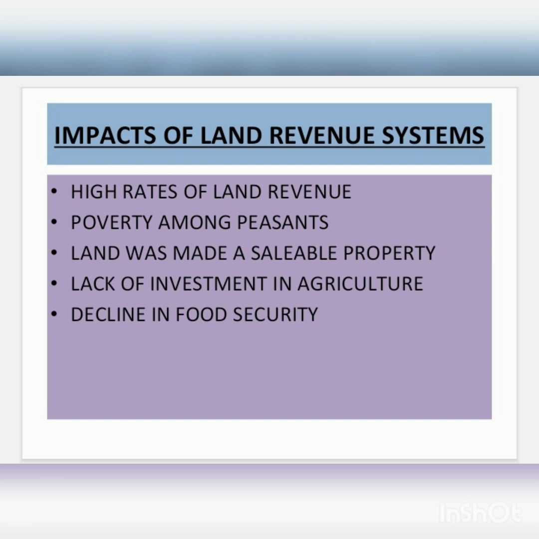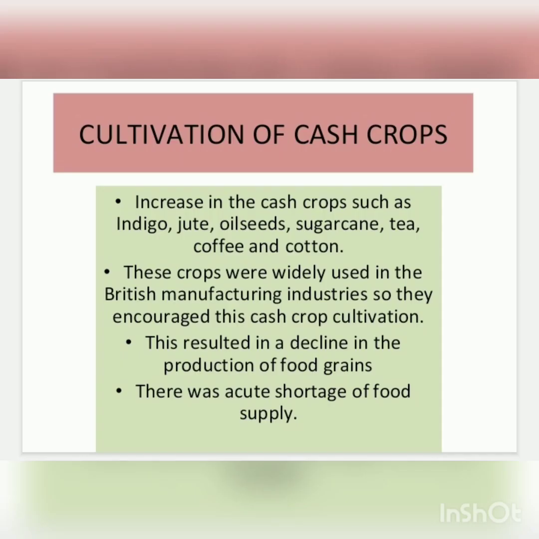In this pressure given by the Britishers to Indian farmers and peasants, because of this pressure and their necessities, the peasants and farmers were forced to grow cash crops. Now understand cultivation of cash crops. The 19th century saw an increase in the cultivation of commercial or cash crops such as indigo, jute, oil seeds, sugarcane, tea, coffee and cotton.